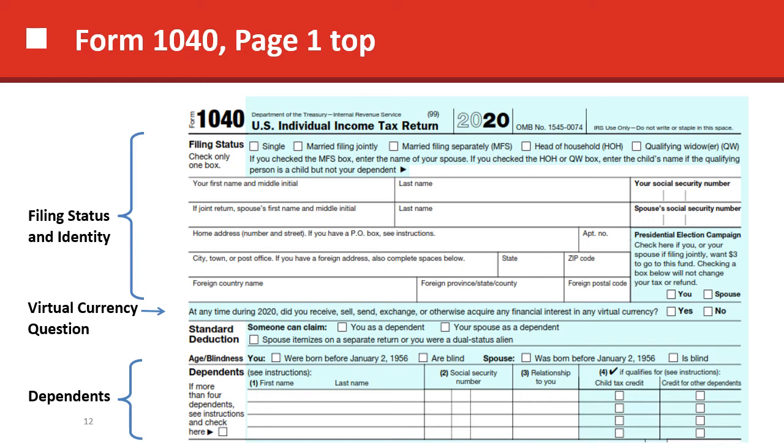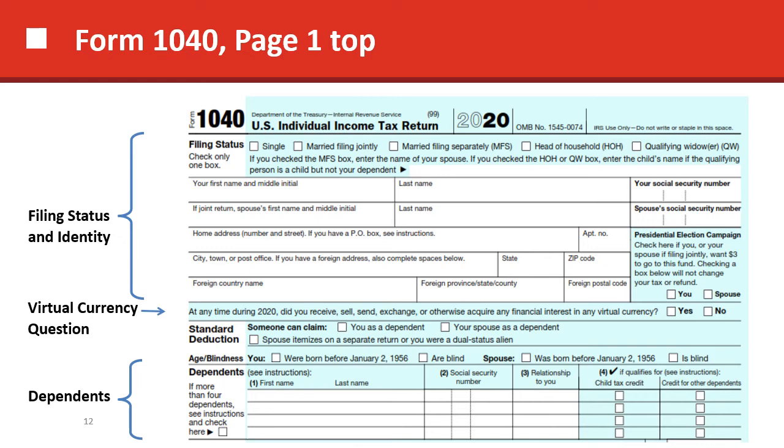So you can see where the basic information of the taxpayer needs to be filled out in that top section. Their social security number, their first and last names, addresses, etc. Beneath that, you see virtual currency. Virtual currency, things like Bitcoin, for instance, are getting more and more popular from one year to the next.